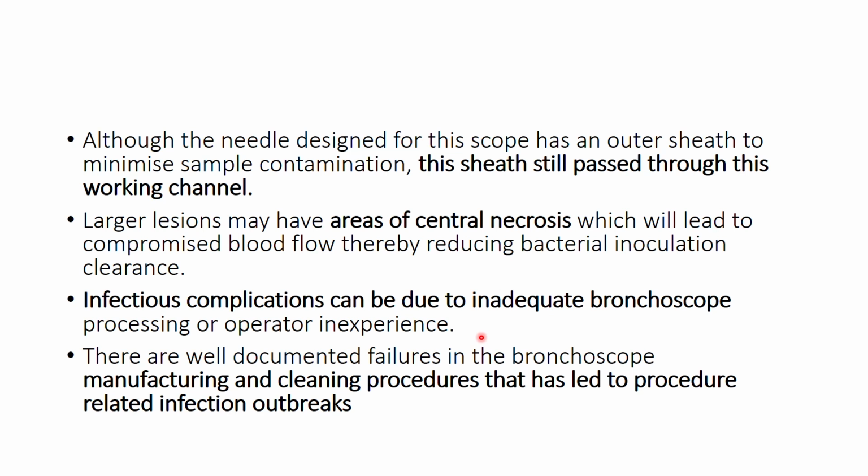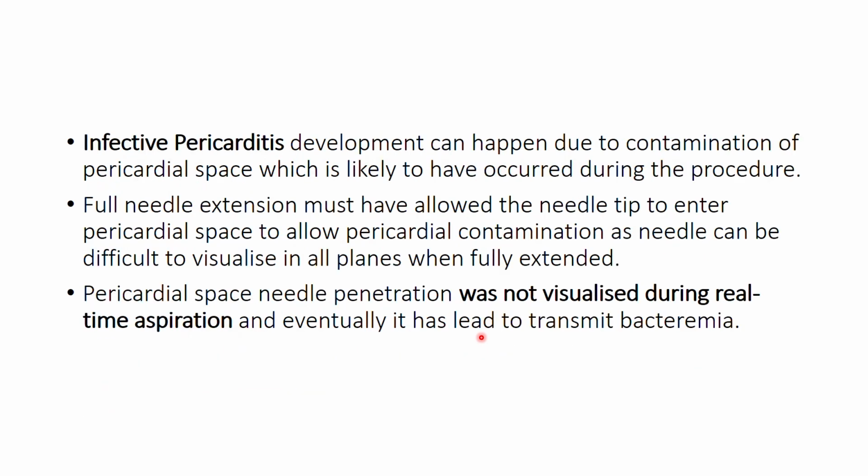There are well-documented failures in bronchoscope manufacturing and cleaning procedures that have led to procedure-related outbreaks. As I just mentioned, infective pericarditis can develop due to contamination of the pericardial space. Full needle extension must have allowed the needle tip to enter the pericardial space, and because you cannot see the aspiration in real time, contamination occurred.